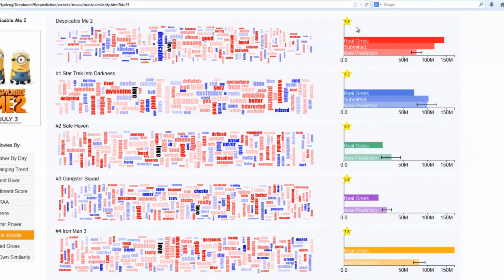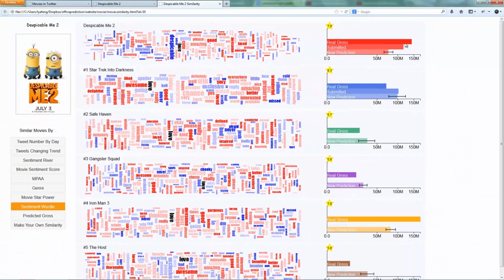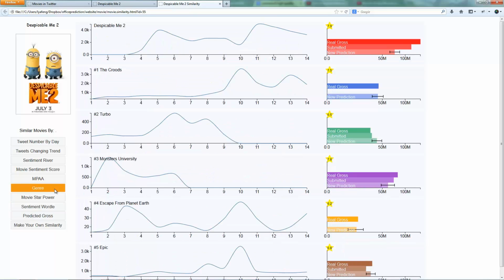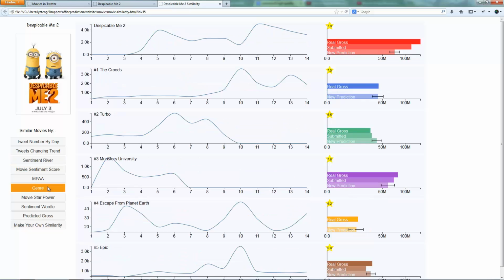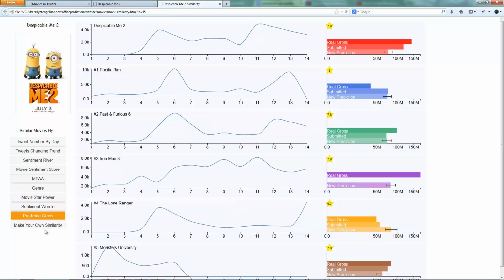Next, we begin exploring the opening weekend gross. The bar graphs on the right allow us to quickly see how movies with similar sentiment wordles performed. We can also search by genre and predicted gross as well as others. Here we see that Monsters University has a similar genre and predicted gross, and we can further compare this in the Create Our Own view.